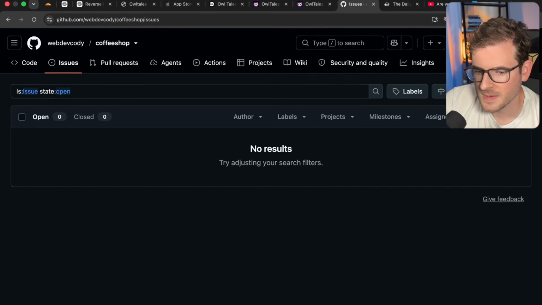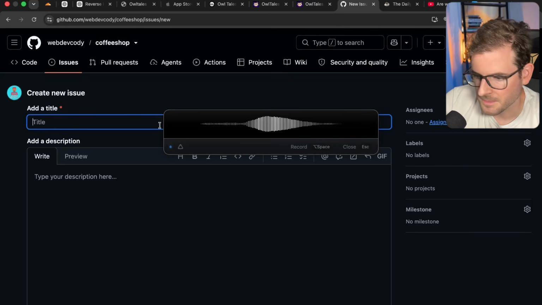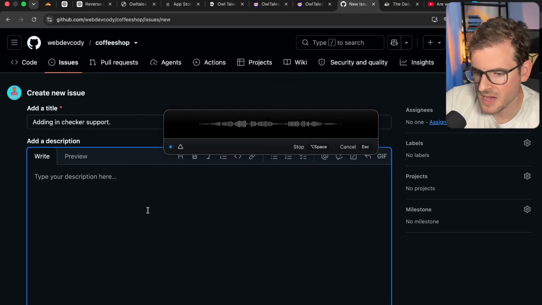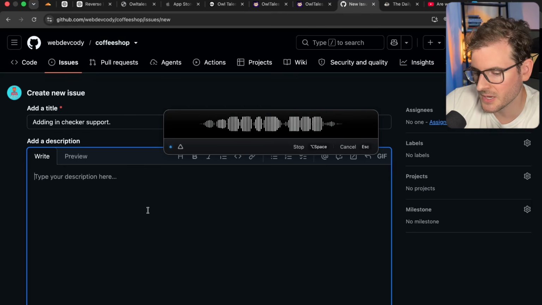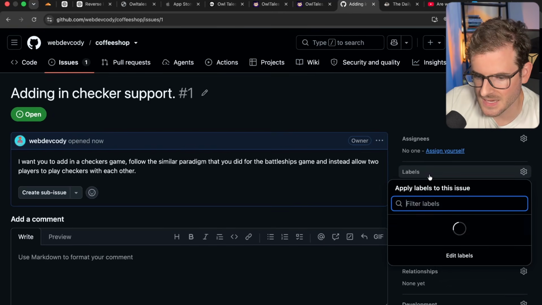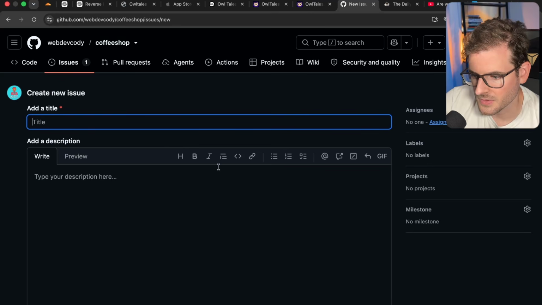And then we're going to make an issue here. I want to say adding in checkers support. I want you to add in a checkers game. Follow the similar paradigm that you did for the battleships game, but instead allow 2 players to play checkers with each other. We'll go ahead and create this one, and I'm also going to mark this as ready. And then we're going to go over here and I'll make one more, and I won't mark it as ready.